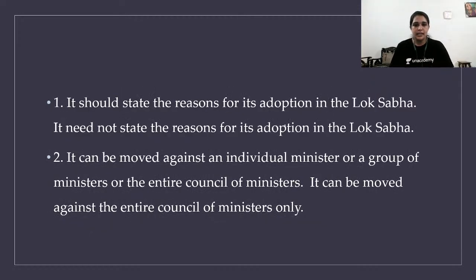It should state the reasons for its adoption in the Lok Sabha. It need not state the reasons for its adoption in the Lok Sabha. It can either state the reason or it need not state the reason. It can be moved against an individual minister or a group of ministers or the entire council of ministers. It can be moved by the entire council of ministers only.